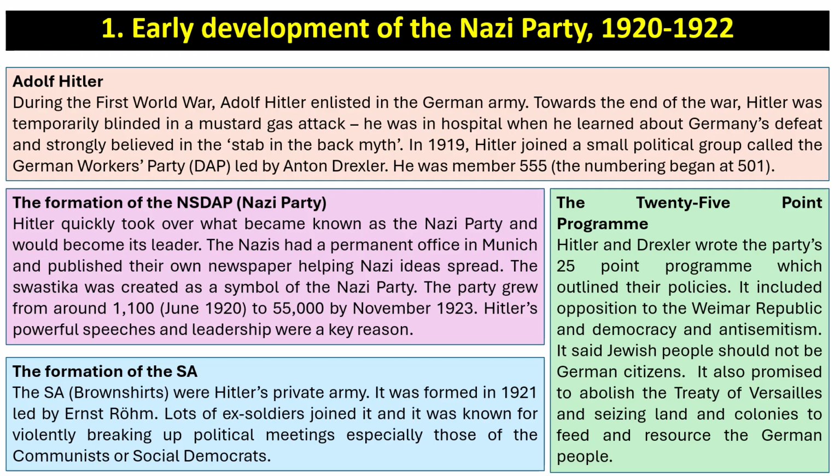Now, one of the things that you really need to know about is what's called the 25-point programme, which Hitler wrote with Anton Drexler, and this outlined their policies. You don't need to know all 25 of them, but it included things like opposition to the Weimar Republic and democracy. It included anti-Semitic ideas. For example, it said that Jewish people should not be German citizens. It also promised to abolish the Treaty of Versailles, and seize land and colonies to feed and resource the German people. Many of these ideas would later be articulated in Hitler's book Mein Kampf.